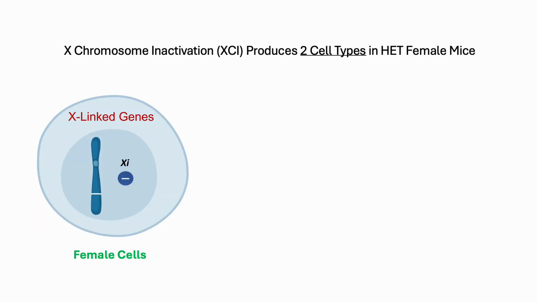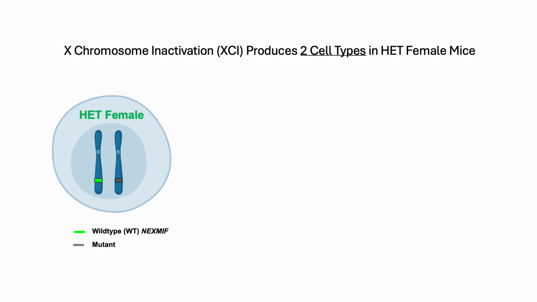So firstly, X chromosome inactivation is a process that occurs only in female cells, in which one X chromosome is chosen to be randomly inactivated, and this happens in order to balance the X-linked gene dosage between males and females. So as you can imagine, this begs the question of what happens in an X-linked gene when it has a mutation on it.